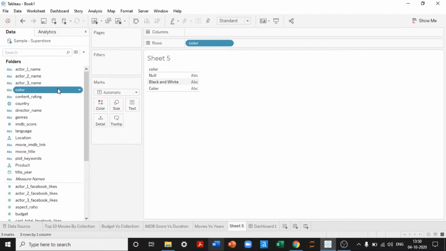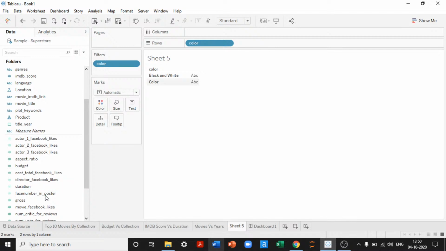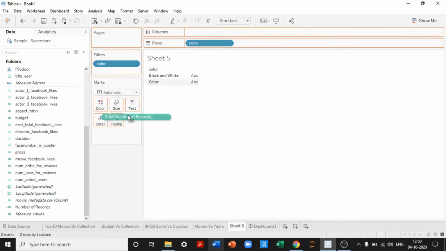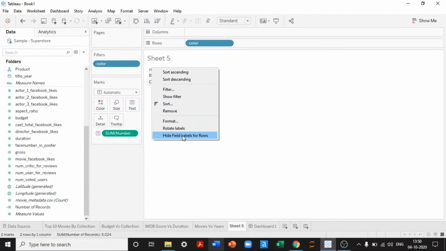So I would like to see, but there are only 2 here. I'll let it be there. I would like to see how many black and white movies were made so far and how many color movies were made so far. So what I'll simply do is again use number of records, which will give me that particular information. Looks like very few black and white movies were made, and a very good number of color movies were made.